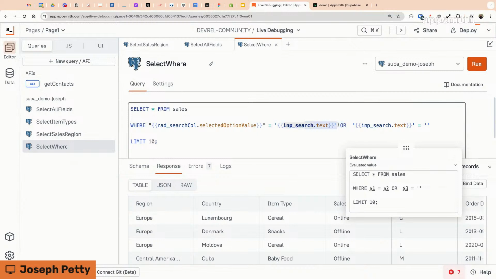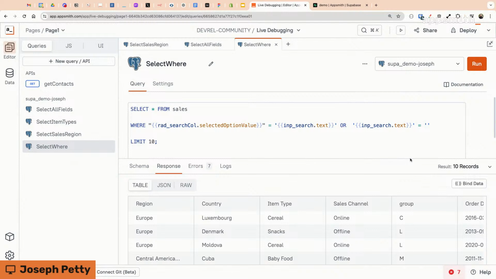So either region equals this input, or the input search text is blank. Let me see, give me just a second. I don't want to show the answer here. It's working because the last time I edited this, I fixed it.